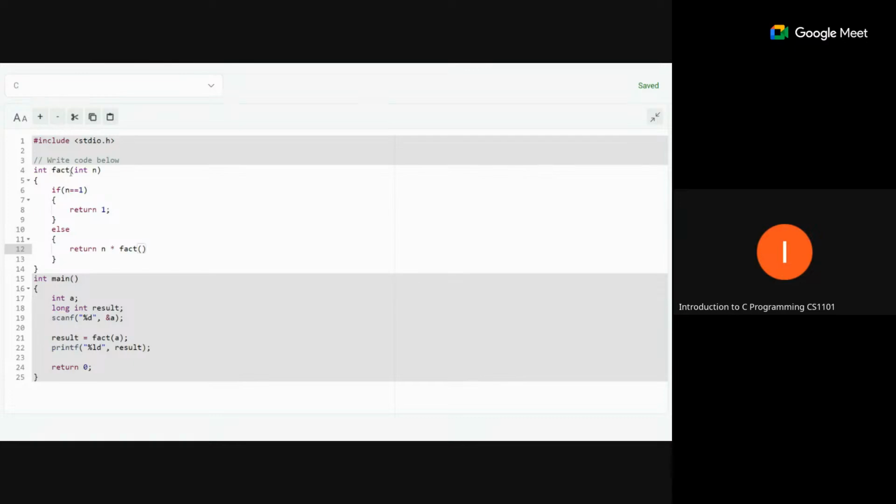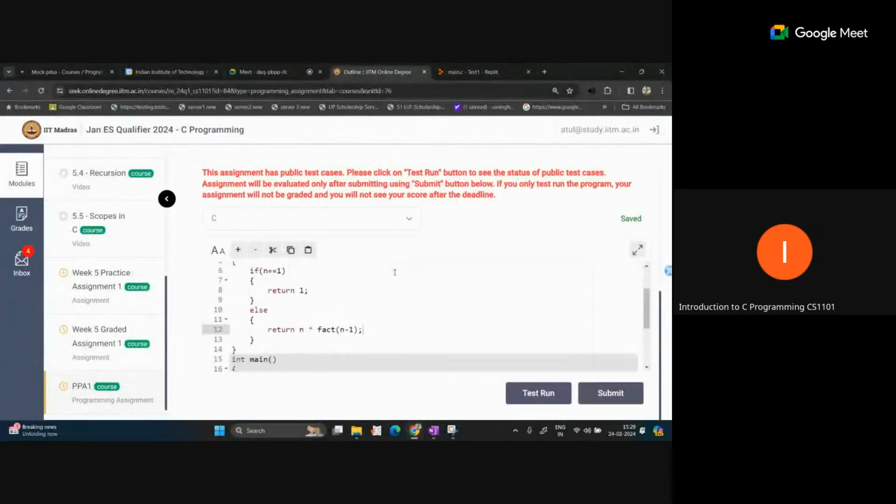So why are we reducing? Because our base case is n equal to 1, and we are starting from some value greater than 1. That means in every recursive call our input should get closer to the base case. If we are decrementing, then you can reach the base case. Otherwise, if you are incrementing, you will never reach the base case. So here we are writing n minus 1. Now this will execute in the similar way which I have explained, and when we run this code, you will get the answer.